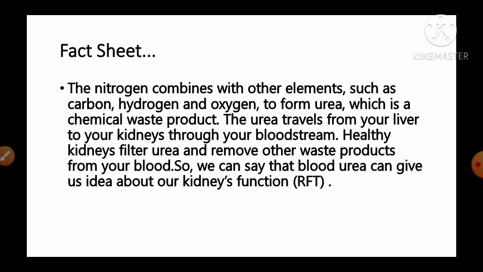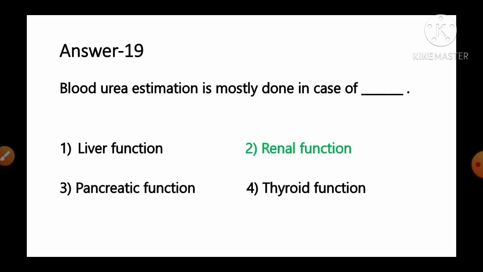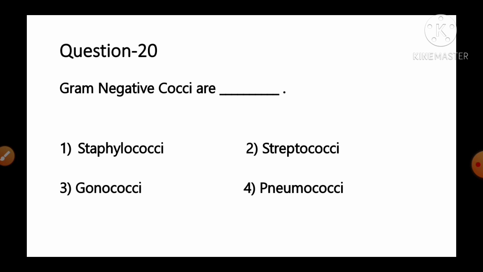So we can say that blood urea can give us an idea about how well our kidneys are functioning. So it is included under renal function, or is done in case of renal function. So option number 2 is the correct answer for this question. Move to the next question, number 20.